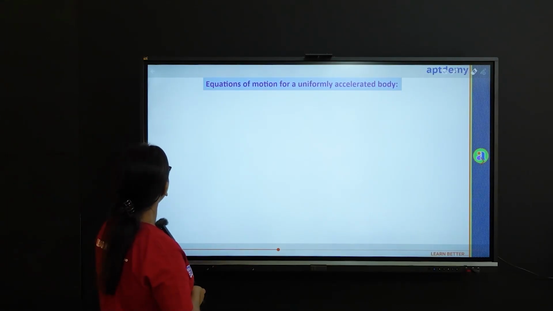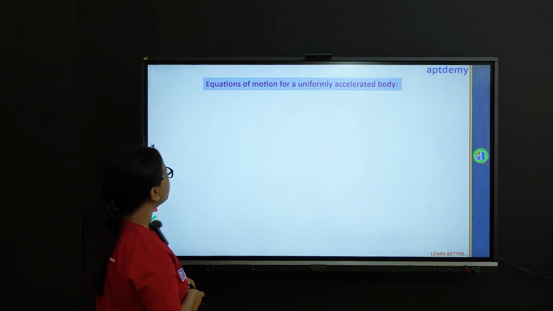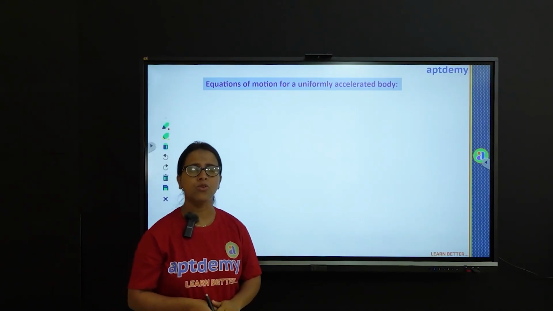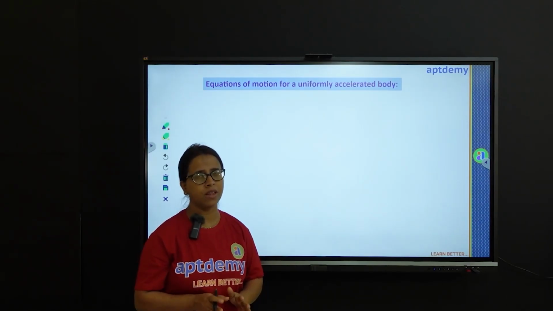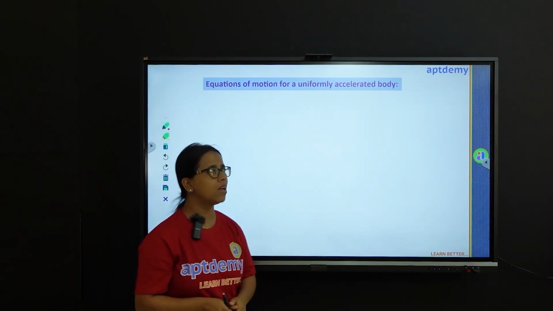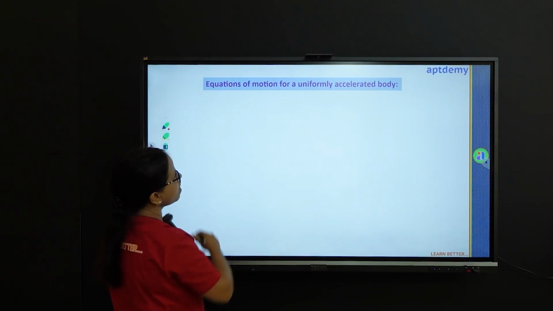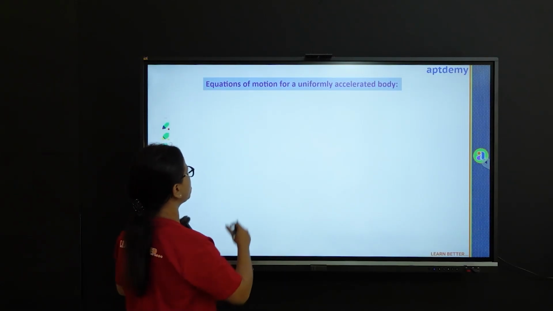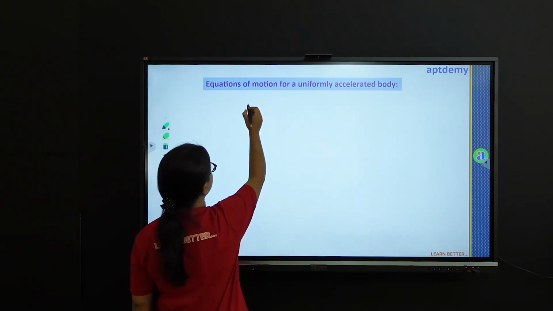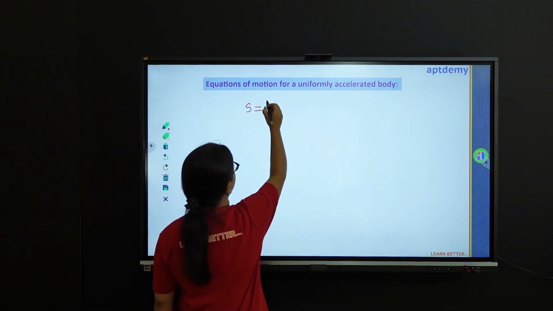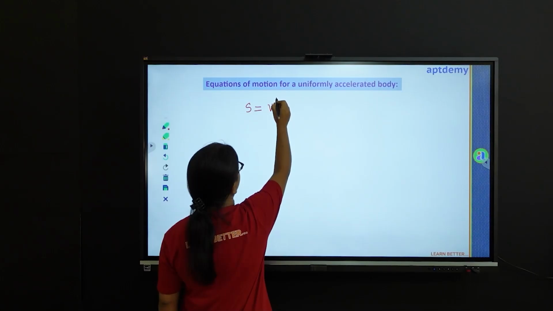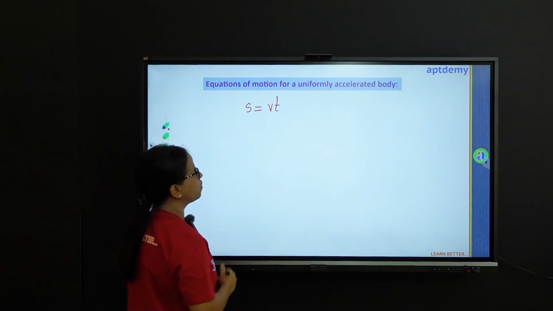Now talking about the equations of motion for a uniformly accelerated body. These are very important equations and we shall be using them thousands of times in our career. Now let us have a look at the basic equations. We have one equation that I will be writing initially. Distance is equal to speed into time. This is one of the equations.